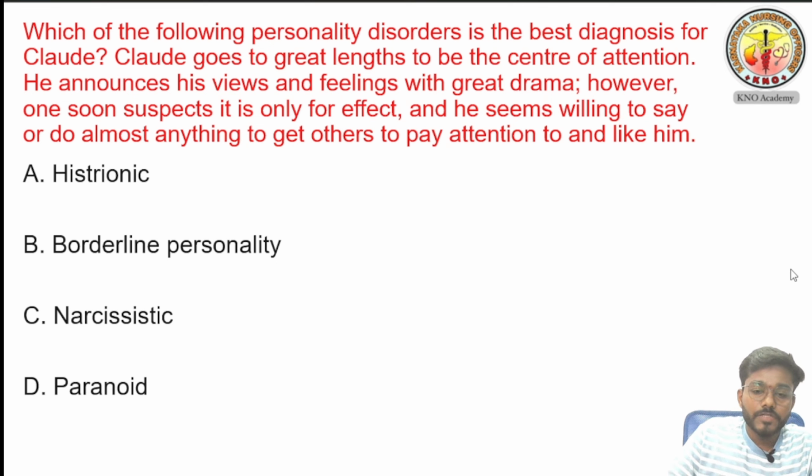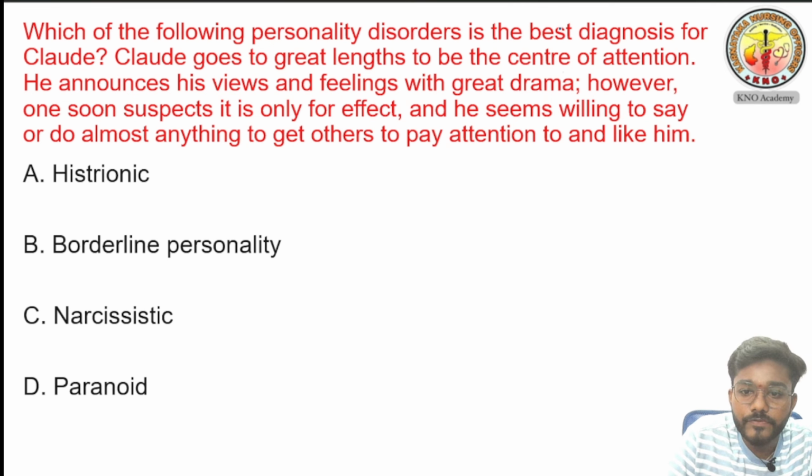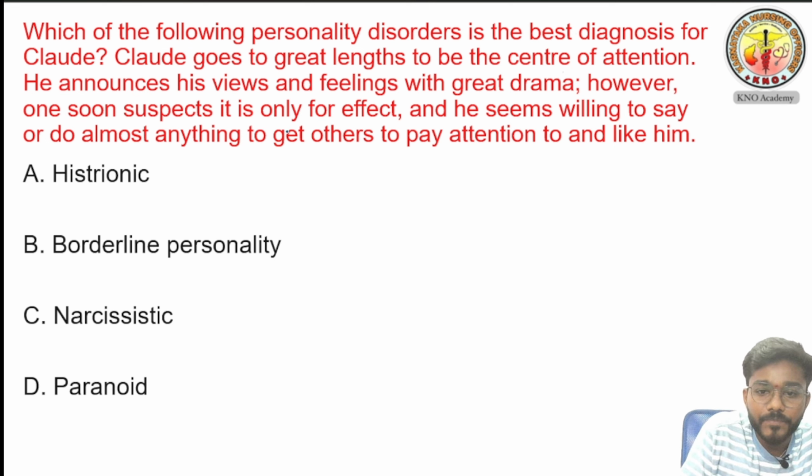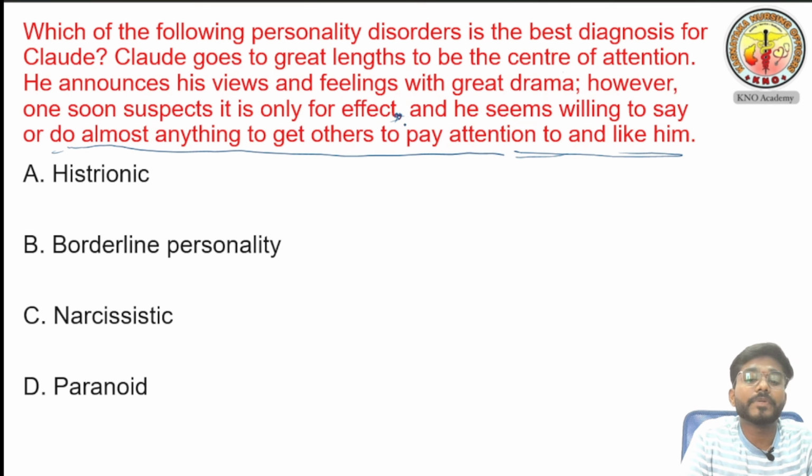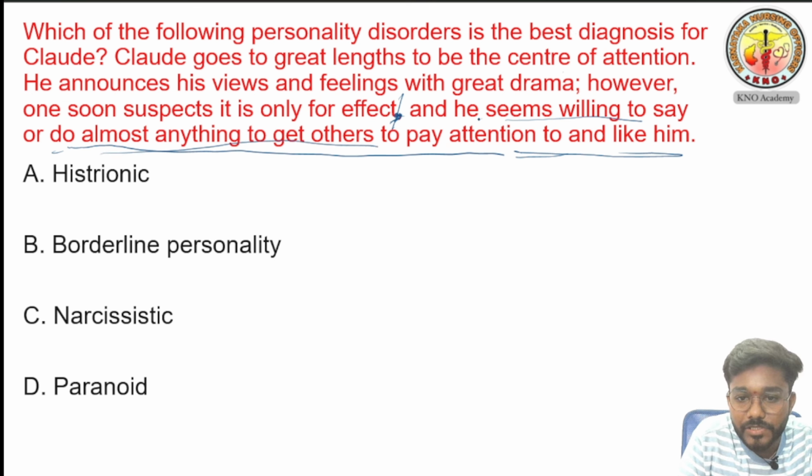See, this question is five lines long. Anyhow, there is an exam nearby, the NORCET exam. I wanted to tell you one trick. If you read the last line of the big questions, you can read from where the comma is. In the exam, you leave the earlier part and read from here: he seems willing to say and do almost anything to get others to pay attention. See, you got the question here. He is getting attention from others. That is what the question is trying to say.